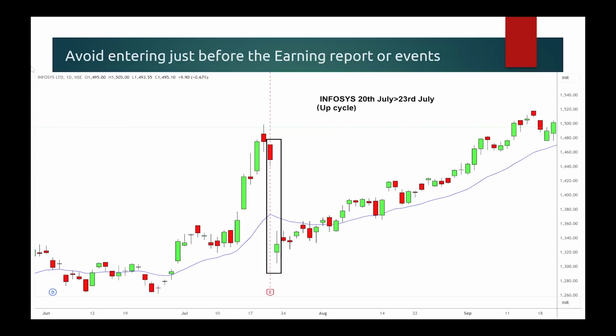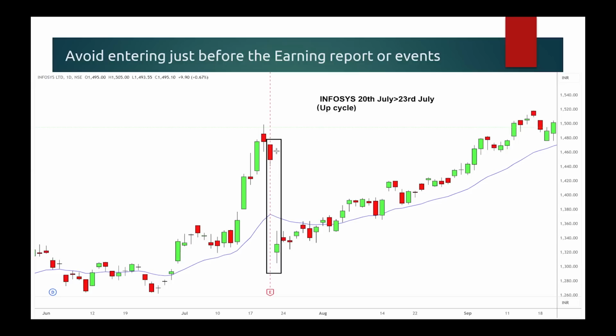For example, this is the Infosys stock. It had an up cycle from 28th July to 23rd July in the short term annual cycle. What does that mean? That means historically, 28th July open to 23rd July close was positive. That means it was bullish, right? But what happened here? This was the 28th July open. As per history, 23rd July would have been positive. That means it should have stayed above the 28th July open price, right?